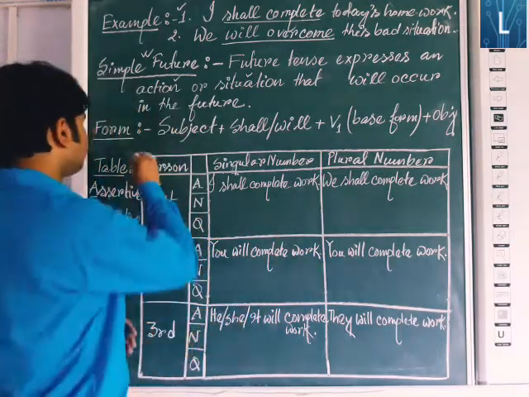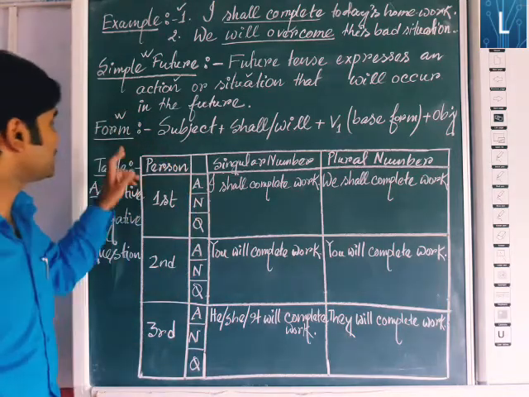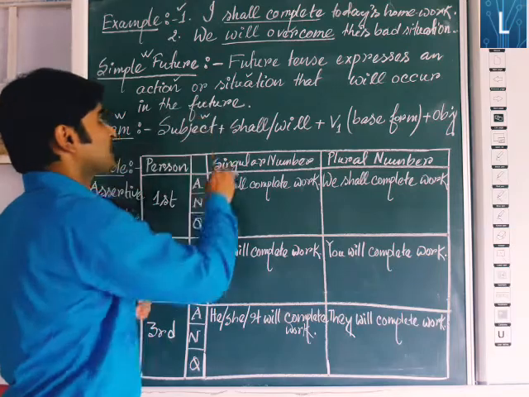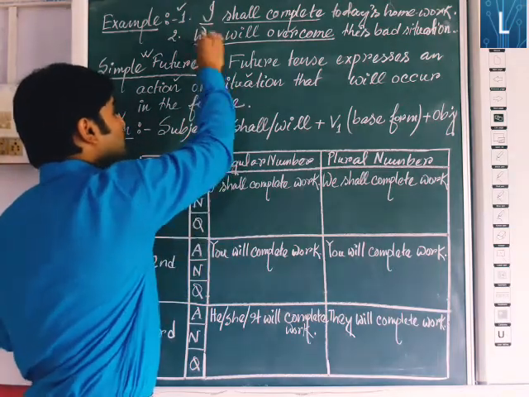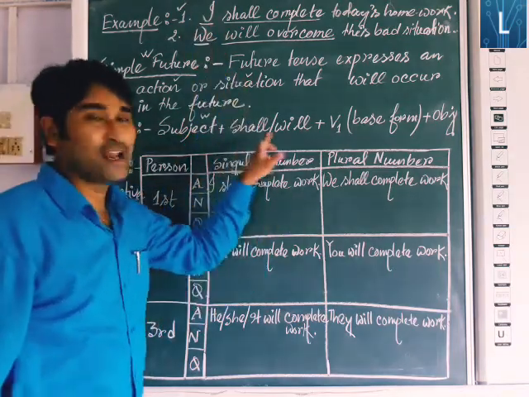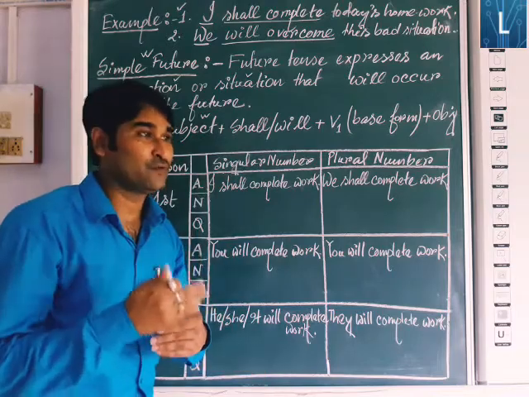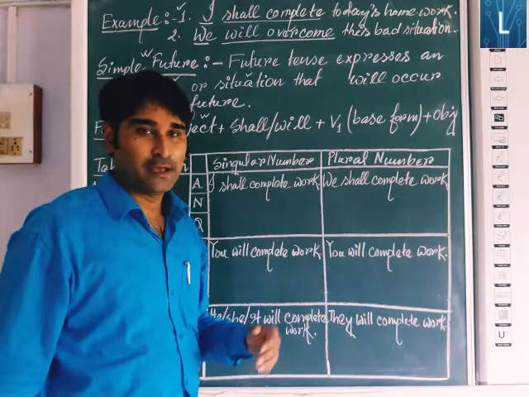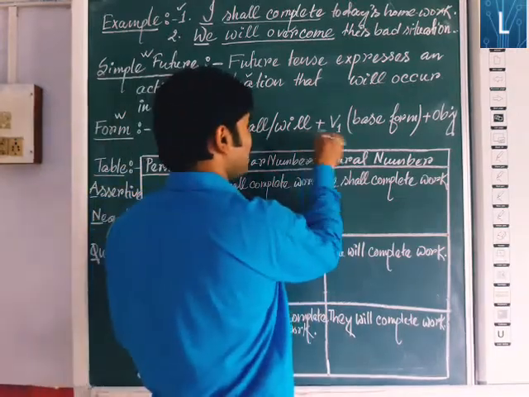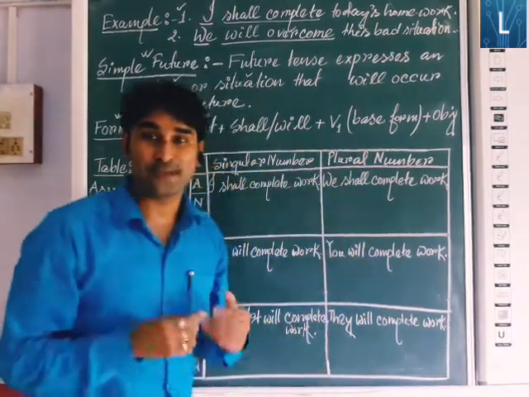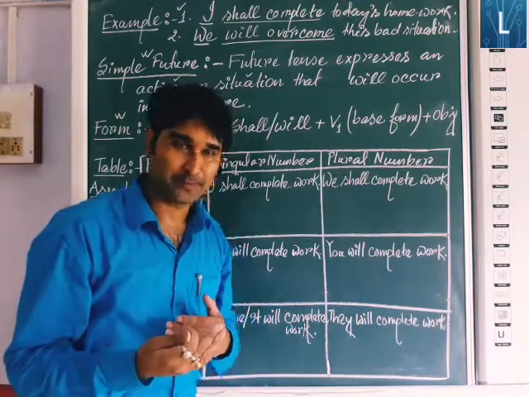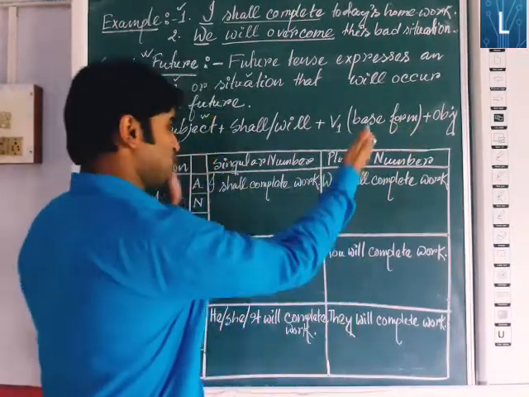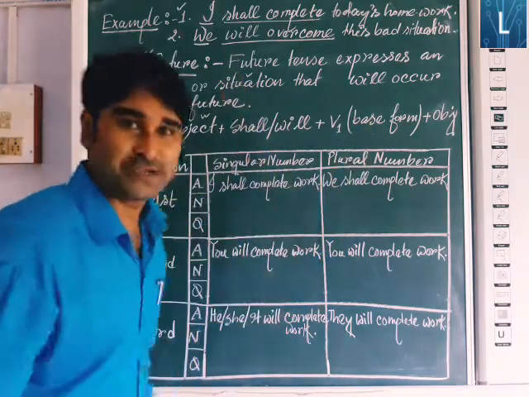Now, what will be the form of it? First one, subject, as you know, here it is I or we. Next one, shall or will comes for the future tense. Then V1. V1 means the base form of the verb. Base form means the present form. Next, the object. That is the actual form of simple future tense.